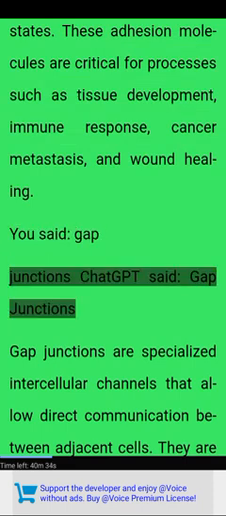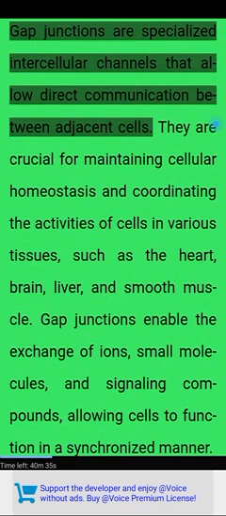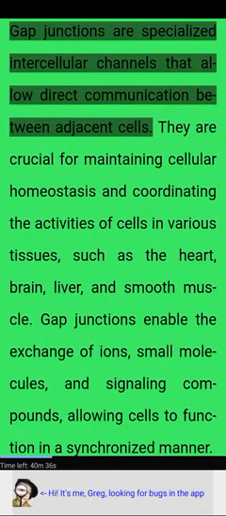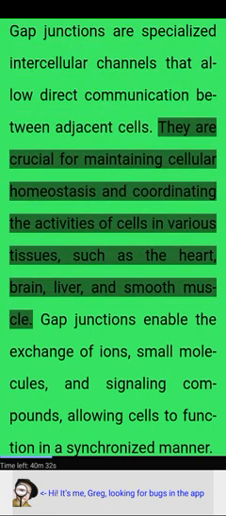Gap junctions. Gap junctions are specialized intercellular channels that allow direct communication between adjacent cells. They are crucial for maintaining cellular homeostasis and coordinating the activities of cells in various tissues, such as the heart, brain, liver, and smooth muscle.